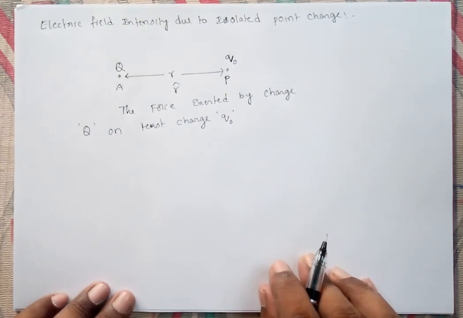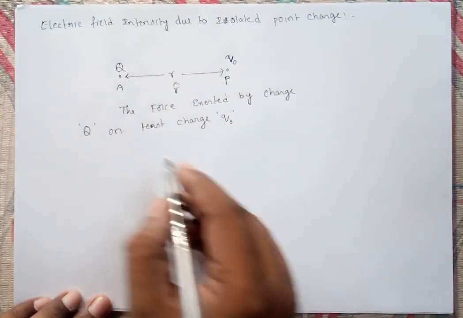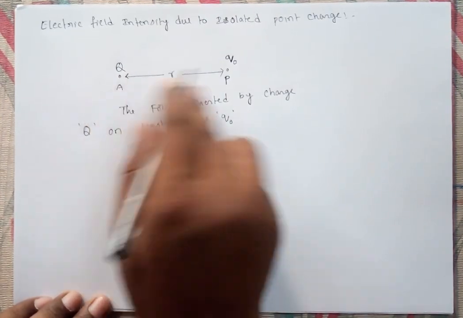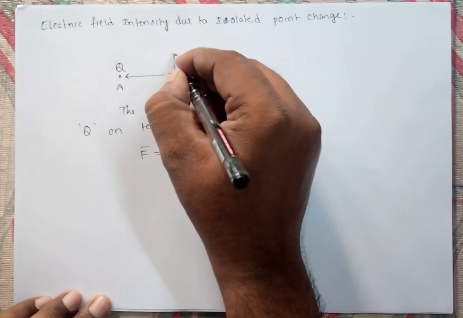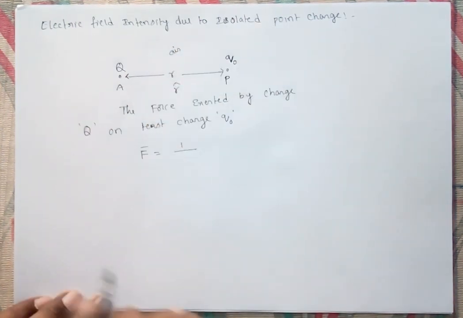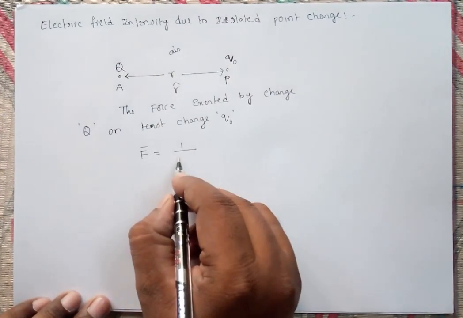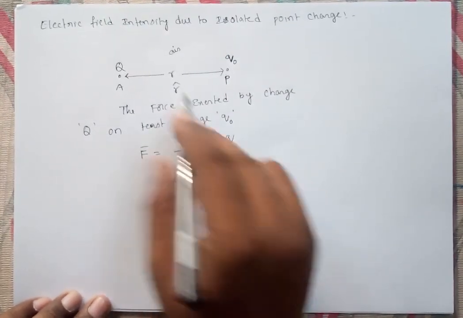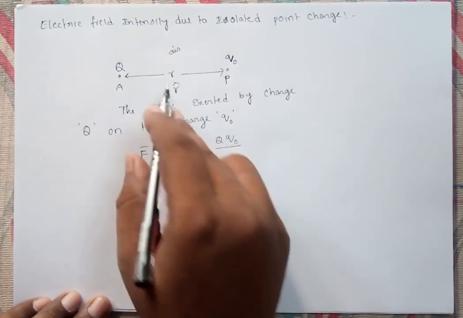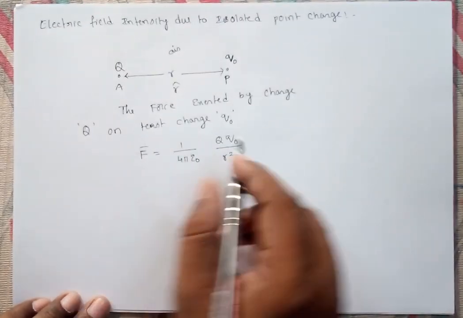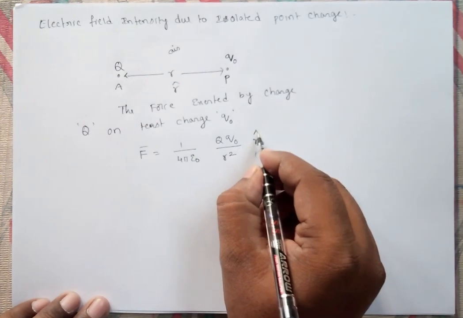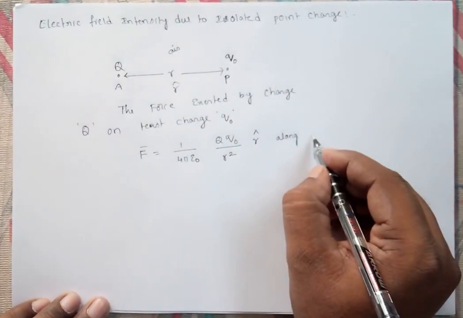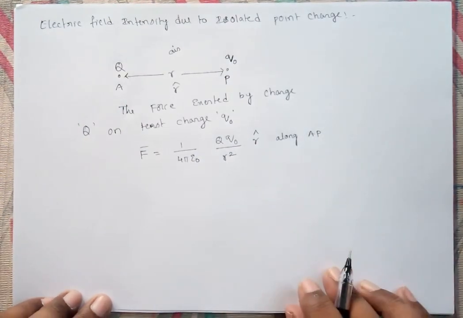That is, we can write the force F bar equal to, if these two are located in vacuum or free air, suppose we took as in air, the force is 1 upon 4 pi epsilon naught into the product of the charges, capital Q into small q, by distance r square. In vector form we are writing r cap, which is along the direction of AP.